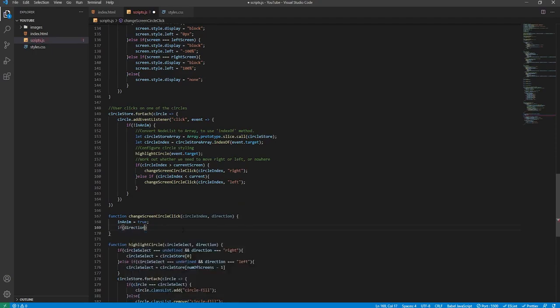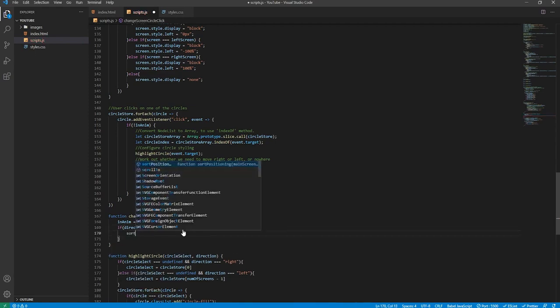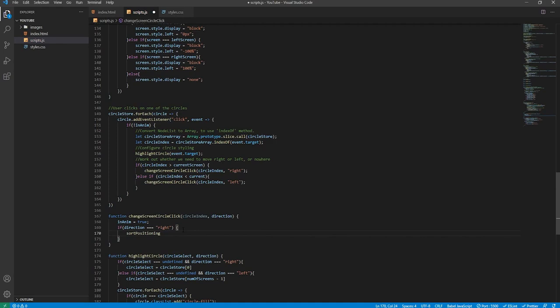And we'll say if the direction is equal to right, so if it's right, then we will sort the positioning to get the specific images into position before the animation begins. So a bit different to how we've used this method before. We'll say screen store current screen, so that will remain how it is, but the other one, the left screen I believe, that will be screen store, and then we'll say current screen -1. And then in terms of the right screen, that will be screen store. This one will be a bit different.